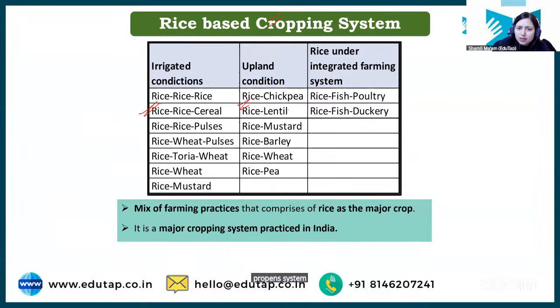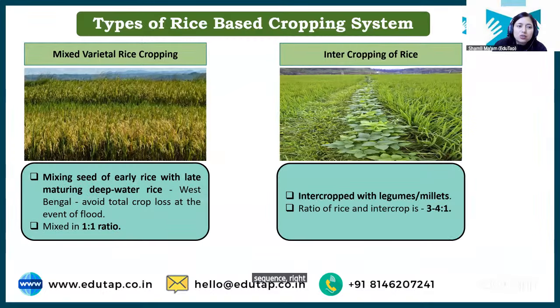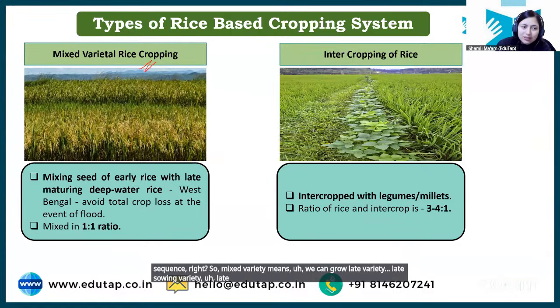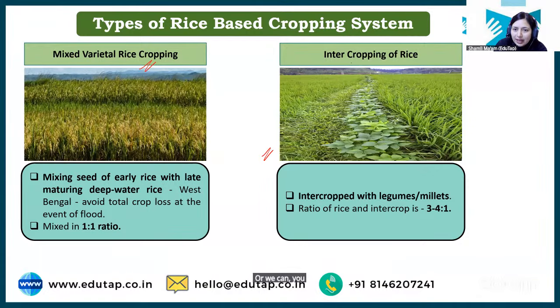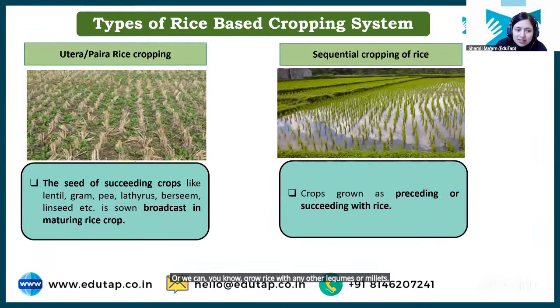Mixed variety में we can grow late growing variety with the early maturing variety, right? Or we can grow rice with any other legumes or millets. Pera utera is the same as relay cropping, growing rice with any crop before the harvesting of rice. ठीक है? Then sequential cropping can be done, right?